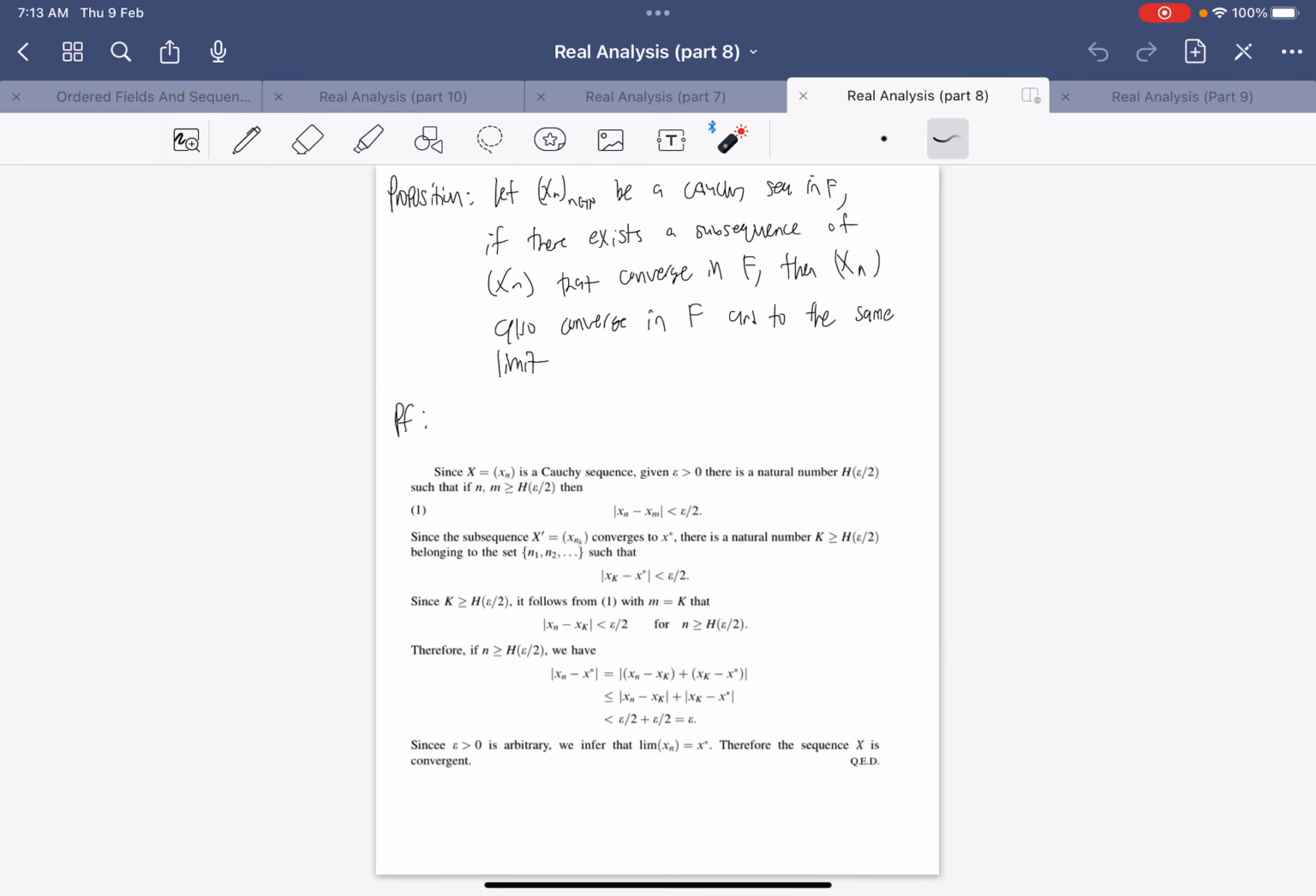I hope this is clear to you, and this is actually quite an important result, because now you know that if you can find a subsequence that converges, so maybe this subsequence is easier to prove convergence for, and your main sequence is easier to prove that it's Cauchy, then you can immediately tell that your main sequence converges and to the same limit.